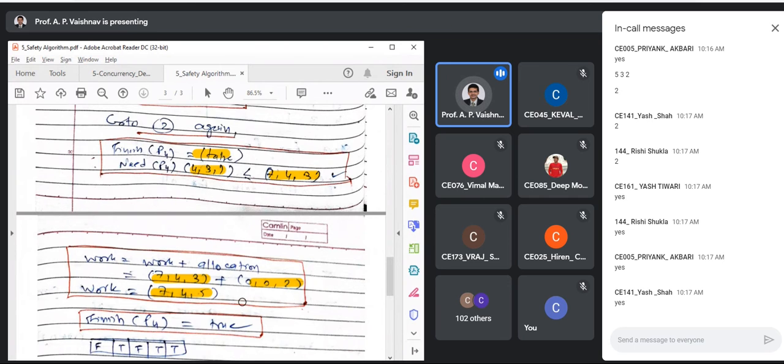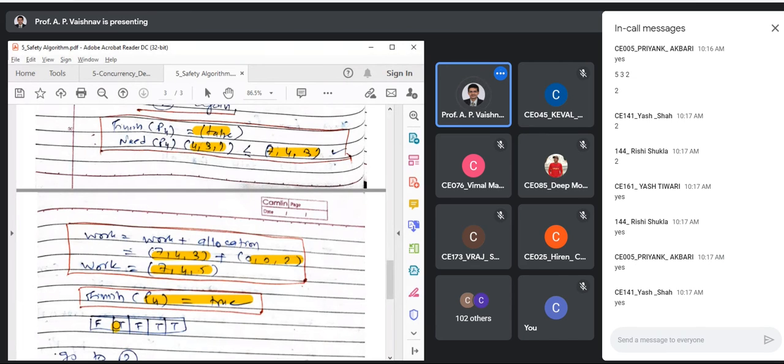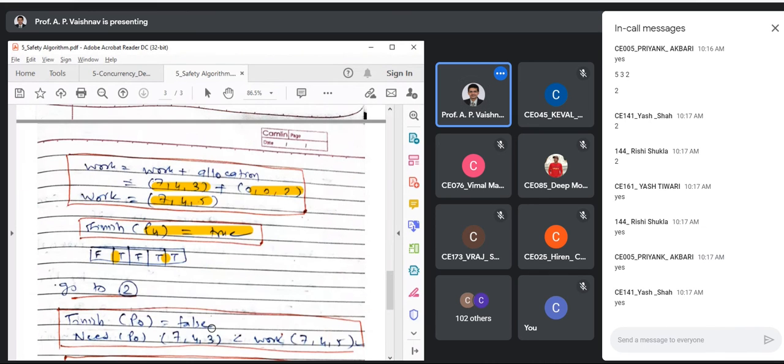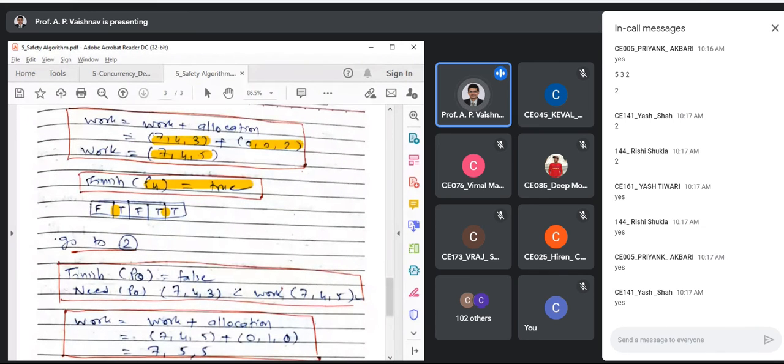Okay, so I think you are through with the process now, right? It is a simple addition, simple subtraction. But see, if you make a small error, right? It can cost you a huge number of marks, ideally, right? So be careful with this. Fine. Finish of P4 is true, right? So my current status is this: second process completed, fourth and fifth completed. I can again loop back, right? Keep on checking. Okay. So finish of P0 is false. Again, it is false, right? Now, is the condition satisfying?